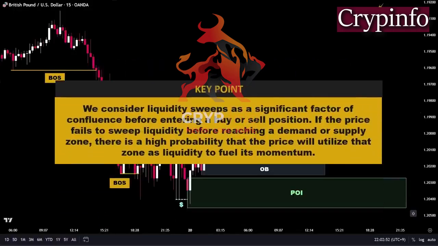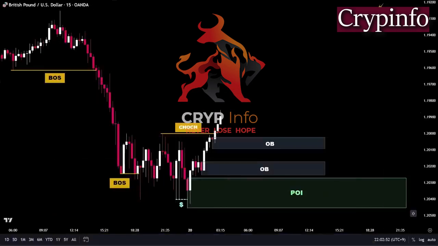We consider liquidity sweeps as a significant factor of confluence before entering a buy or sell position. The concept behind this is that the market requires liquidity to sustain its movement. If the price fails to sweep liquidity before reaching a demand or supply zone, there's a high probability that the price will utilize that zone as liquidity to fuel its momentum. As you can see, there are no liquidity pools formed above these two zones. Therefore, I do not consider these decisional order blocks as points of interest because the price did not sweep any liquidity before reaching them. Instead, I view these zones as inducement areas that create liquidity pools below themselves.